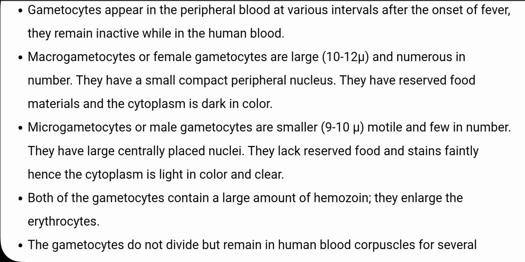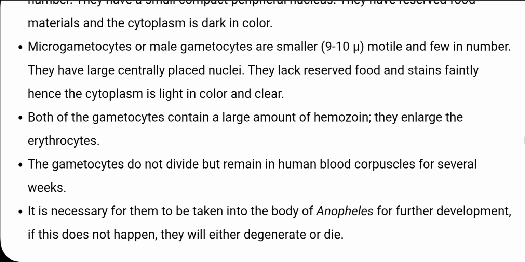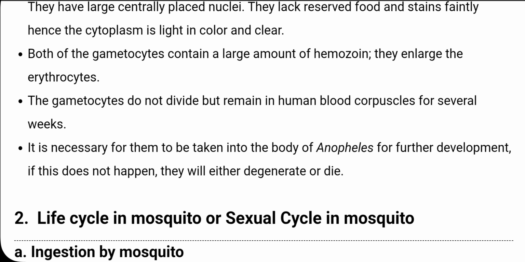macrogametocytes or the female gametocytes are large, 10 to 12 μm, and numerous in number, while the microgametocytes or the male gametocytes are smaller, 9 to 10 μm, motile and few in number. Both of the gametocytes contain a large amount of hemozoin. They enlarge the erythrocytes.